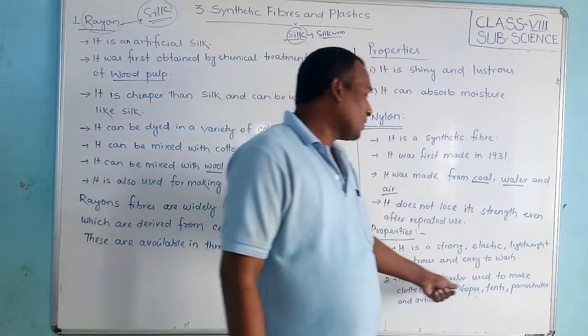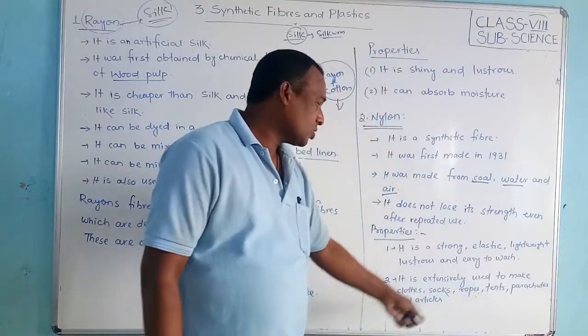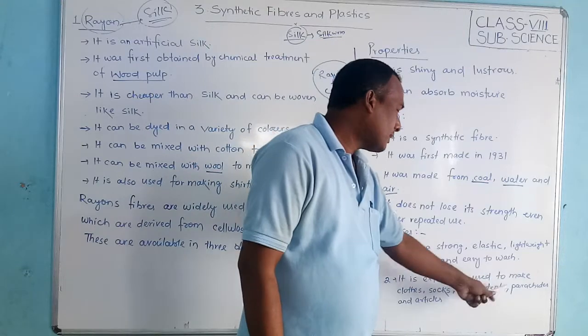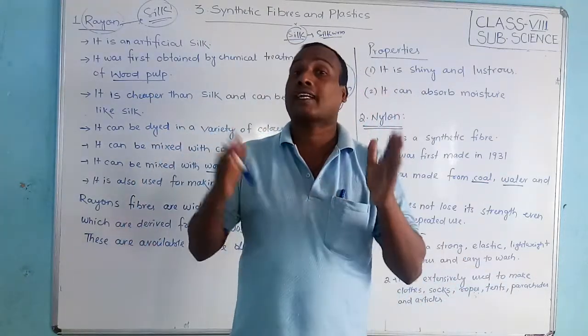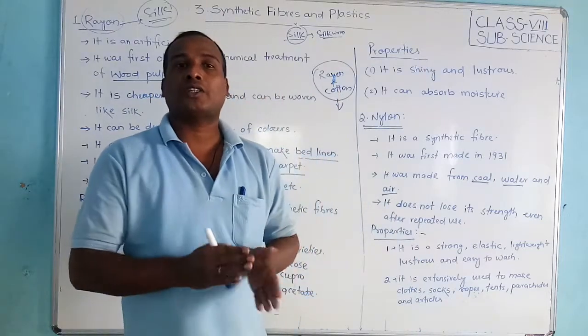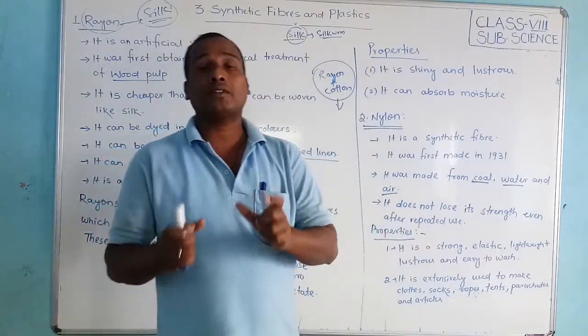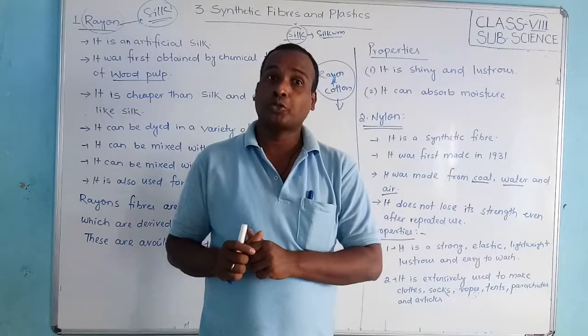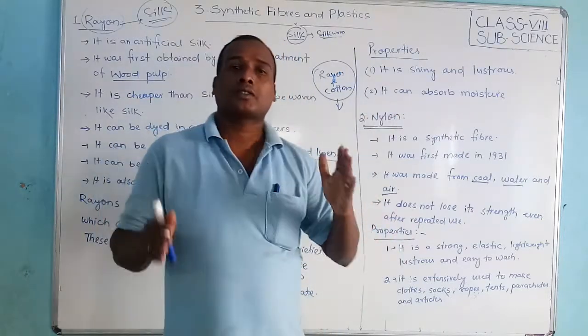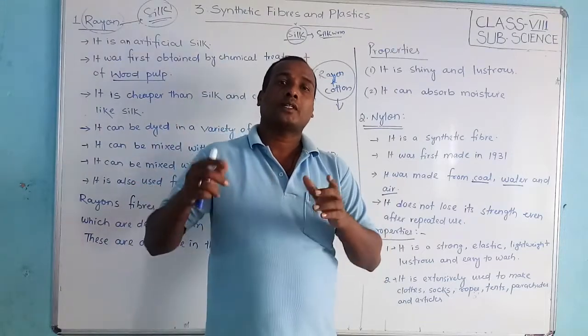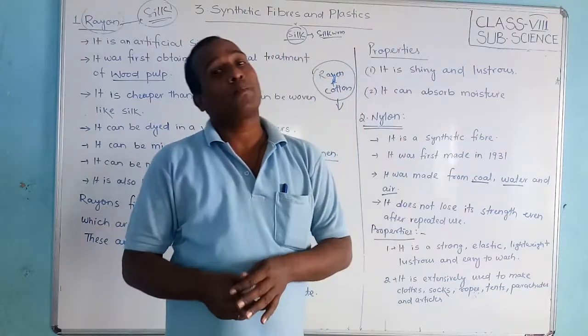It is extensively used to make clothes, socks, ropes, tents, parachutes and other articles. During the Second World War, 1939 to 1945, parachutes were used by soldiers. At that time nylon was developed, and it helped in making parachutes also.